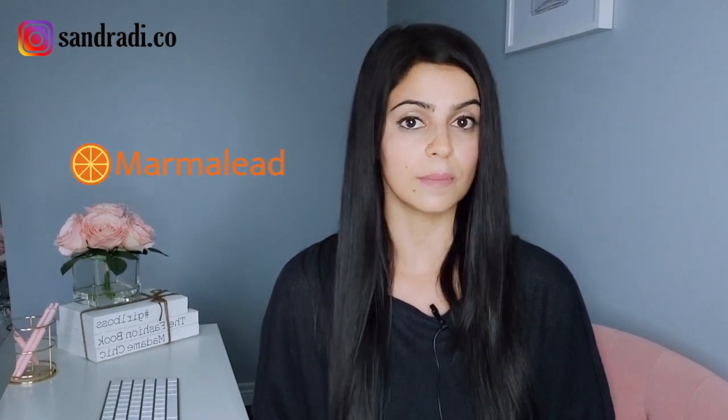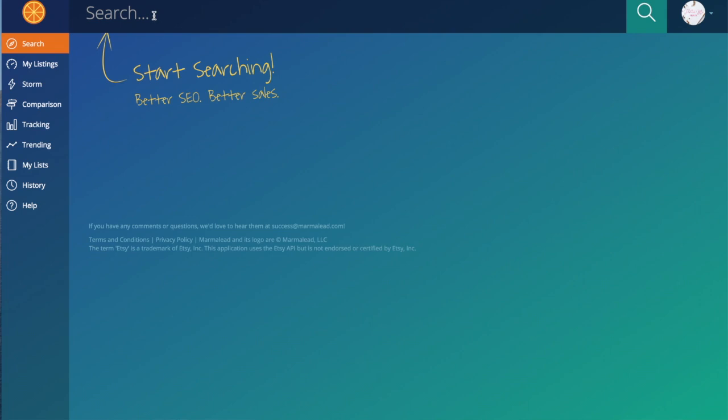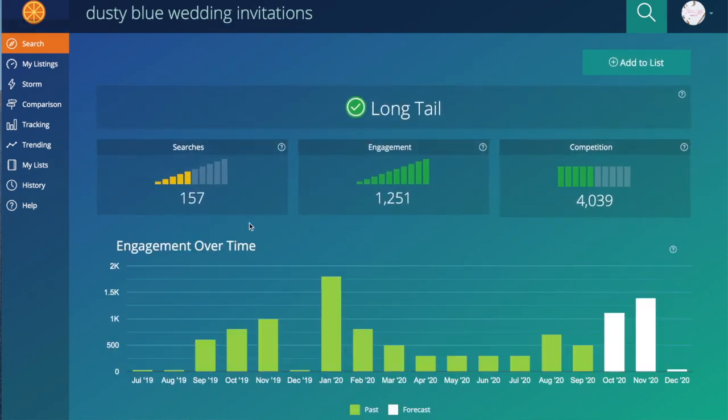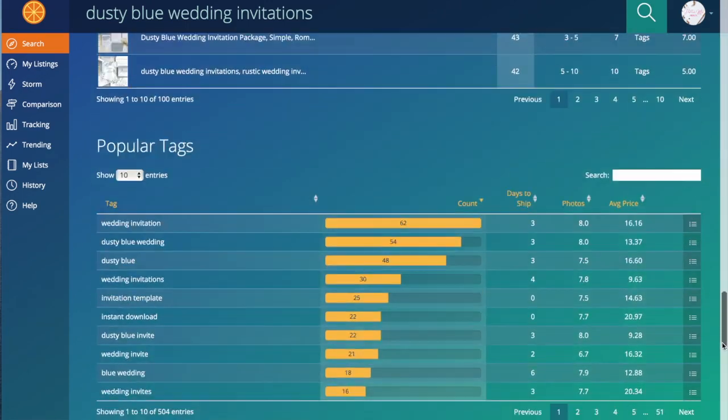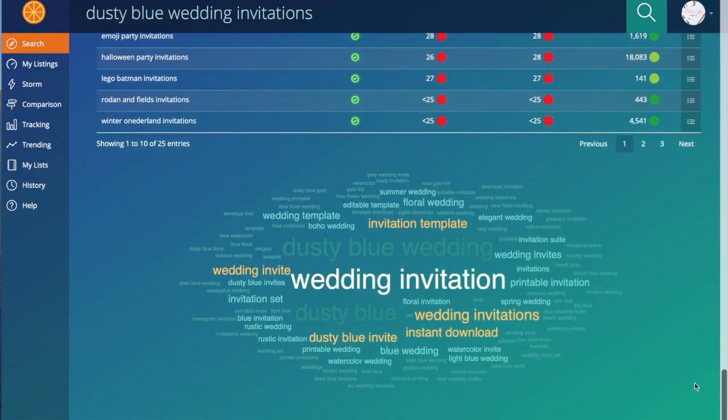So for example, because I sell on Etsy, I use Marmalead. It's a great tool to check what customers are actually searching for. So you type a keyword at the top, and then Marmalead will populate the search results, engagement, and competition. And then if you scroll to the very bottom, it will have many suggestions on what other keywords you can use for your titles, descriptions, and your tags. If you skip this step, your products are going to get lost because there's just way too much competition for you to be guessing what keywords to use for your products.